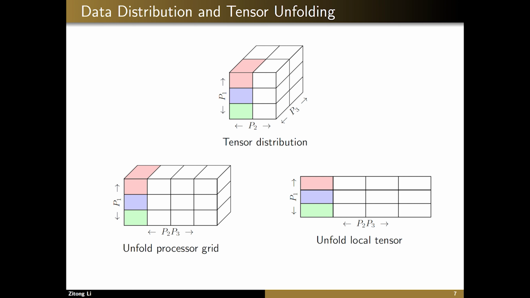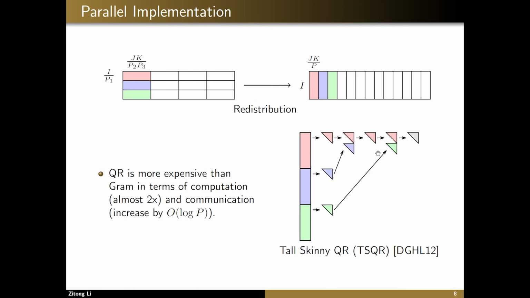Before I talk about the implementation, we have to take a quick look at how the data is distributed. First, we organize the processors in tensor format, with each processor owning a block of the whole input tensor. In the top figure, you can see the input tensor divided into blocks owned by each processor. And whenever we want to do a truncated SVD in order to unfold the global tensor, you can think of first unfolding the processor grid and then unfolding the tensor owned by each processor. Note this unfolding is just a mental model that we think is useful, and it does not require any data movement. For the implementation, we will focus on the QR kernel.